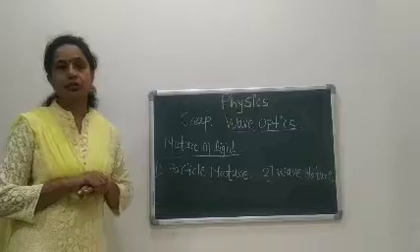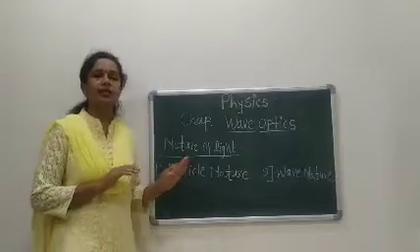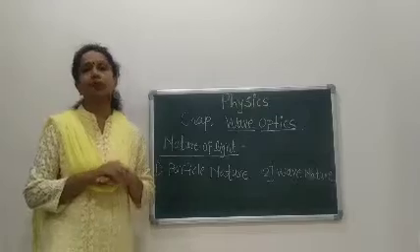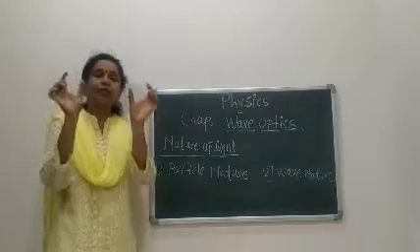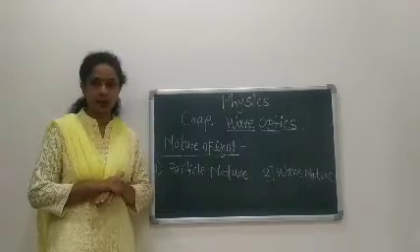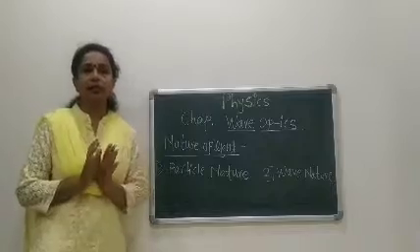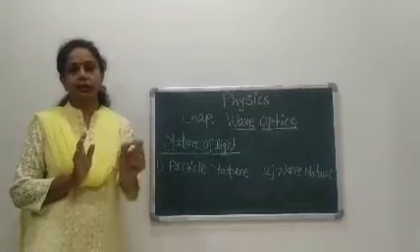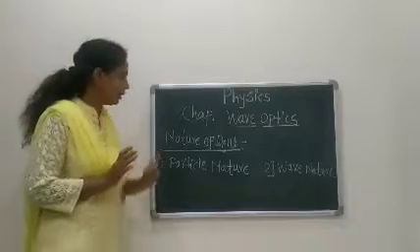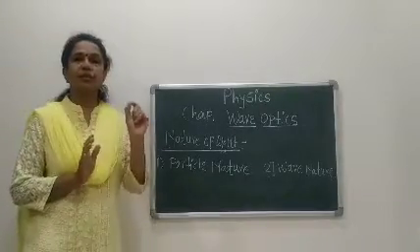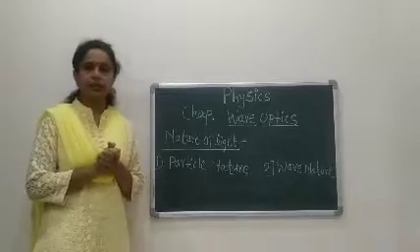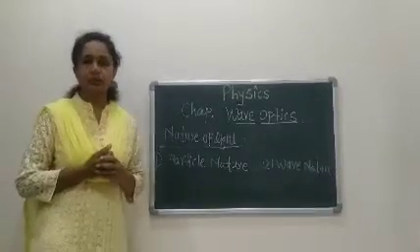The third assumption of this theory is that, according to Newton, different colors of light are different sizes of corpuscles. Do you understand what I am saying? Corpuscles means particles of light. That particle of light is called a corpuscle. Then, according to this theory, he gave the different assumptions.